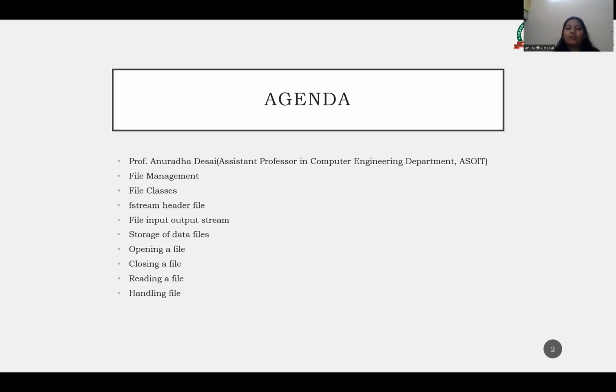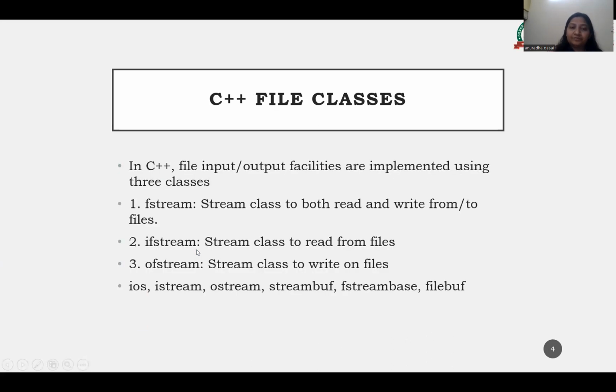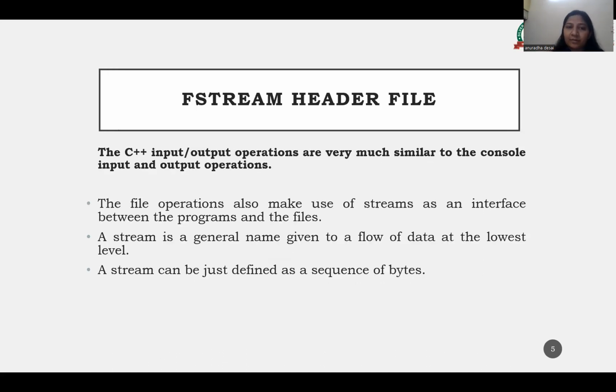The input and output operation between the executing program and devices like the keyboard and monitor is known as console input output operation. And the input output operation between the executing program and the files is known as disk input output operation. So these are the different streams that I have covered: istream, fstream, ofstream, ios, ostream, filebuf. These are the different topics that we have covered.